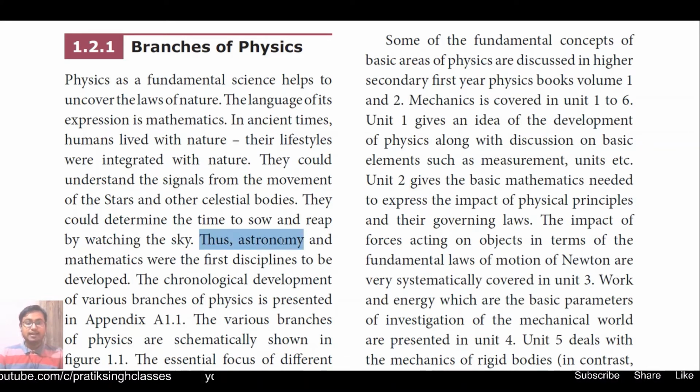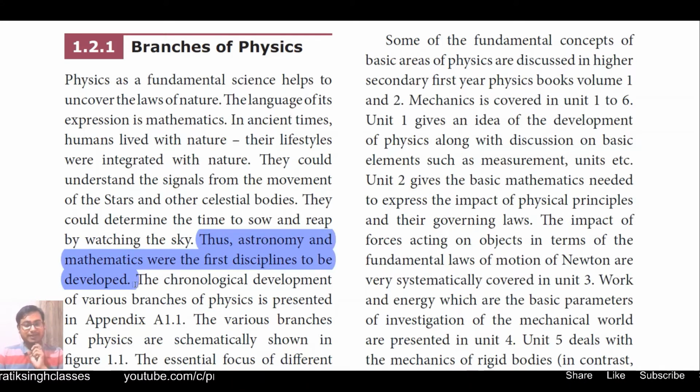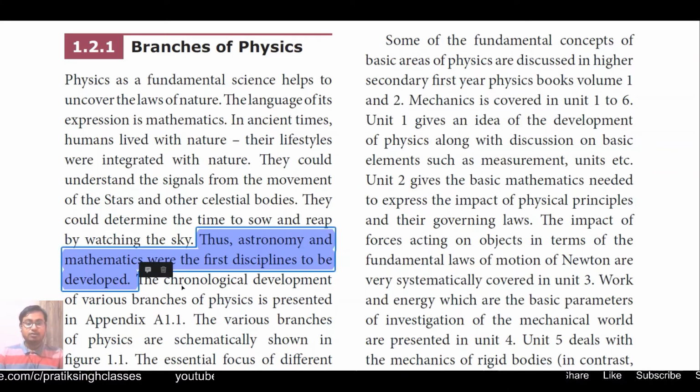Thus astronomy and mathematics were the first disciplines to be developed. Just by doing day-to-day practice, by observing the things happening around them, the early humans tried to find out the basics of astronomy and mathematics. The chronological development of various branches of physics is presented in appendix A 1.1, which is given at the end of the book.